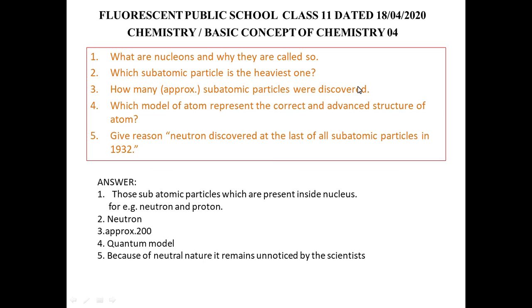There is no exact number of subatomic particles, but other than these three subatomic particles, which are called fundamental, there are meson, pion, neutrino, antineutrino. There are various kinds of subatomic particles discovered, approximately 200 in count.